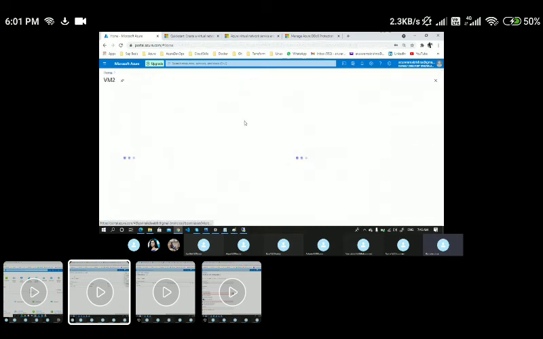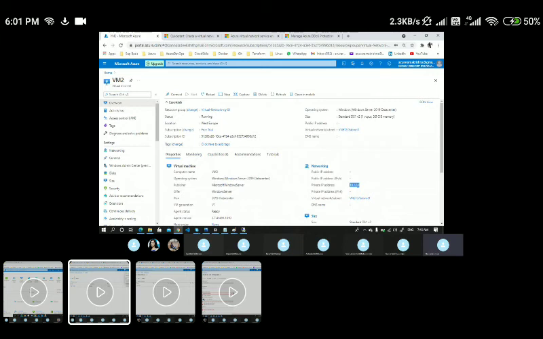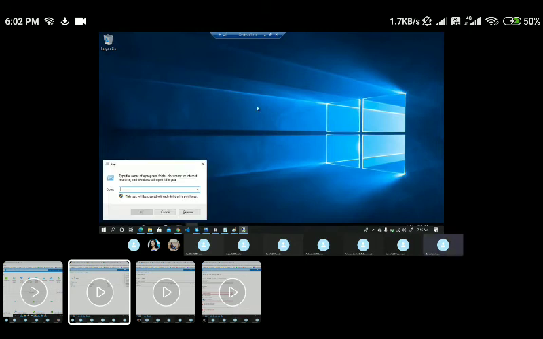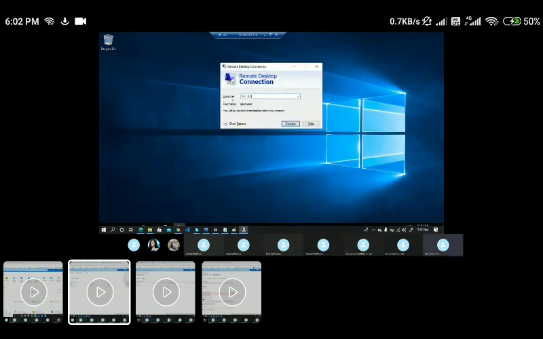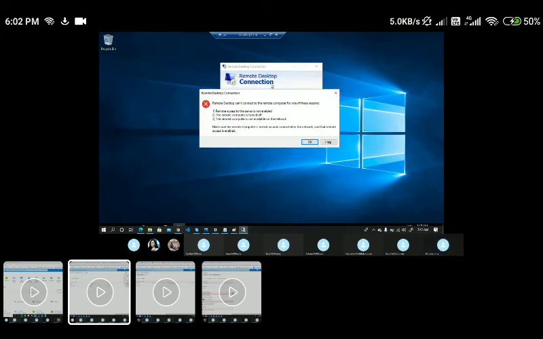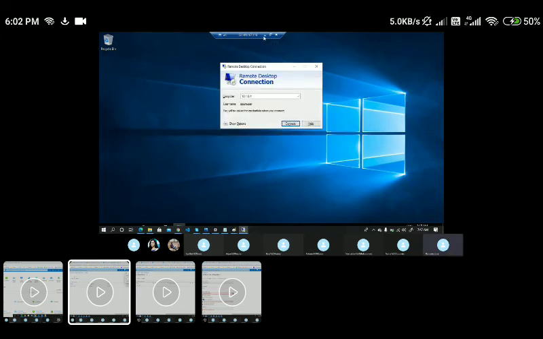I'll go back to VM2, and from VM1, if I try to connect to VM2 using the private IP, it should not allow us now. I'll take MSTSC and give the private IP. I'm within VM1 now, and if I click on connect, this time it should not allow me to connect because I have blocked the communication. Can you see it is still giving an error? It will not take this much time for connecting. Can you see? Now let's go ahead and allow the traffic.